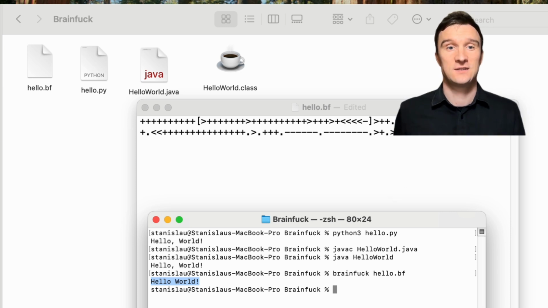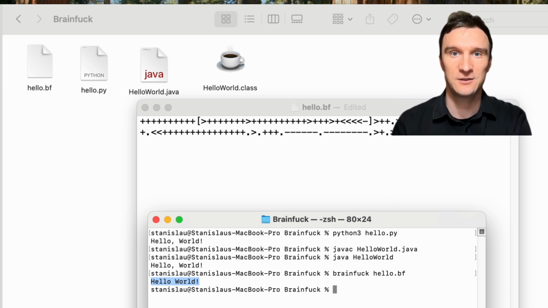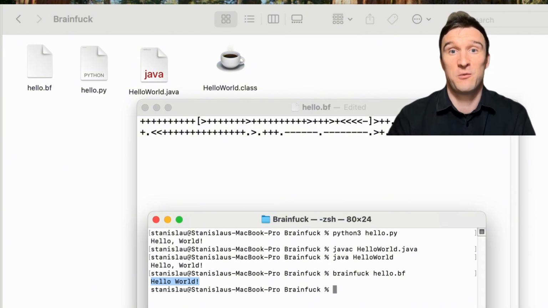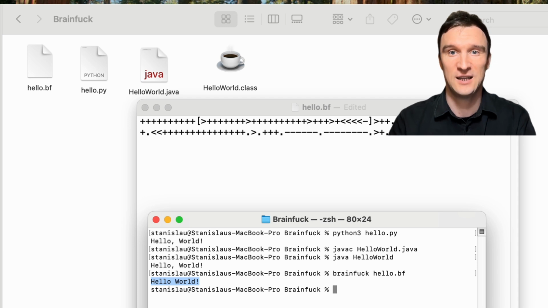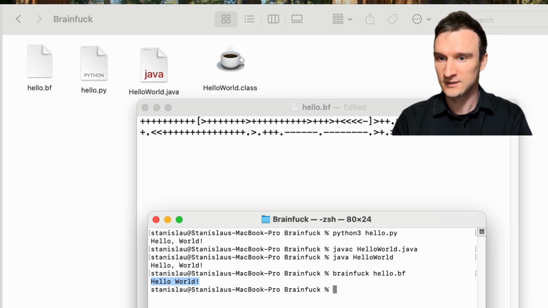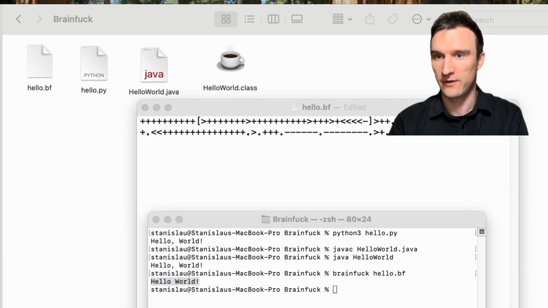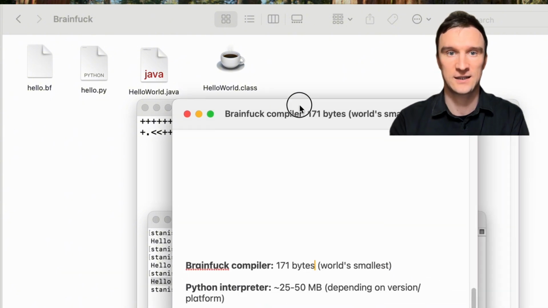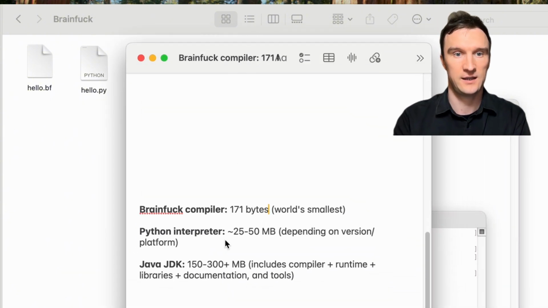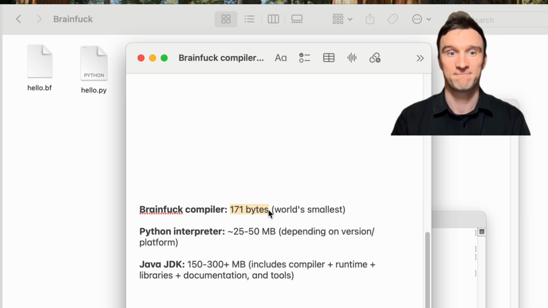And what's interesting, theoretically, this language can solve the same problems as Python, Java, or any other language, but obviously you wouldn't want to write any application in it. So here is a file with compiler size comparisons, and you can see how incredibly tiny the Brainfuck compiler is. Yeah, that's it, what I wanted to show you.